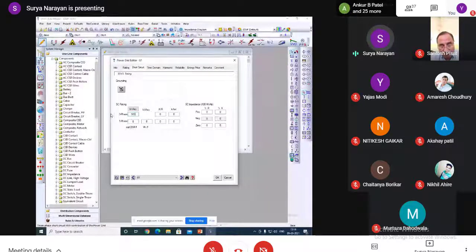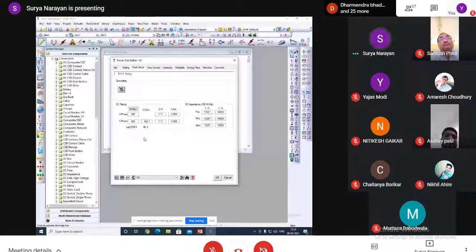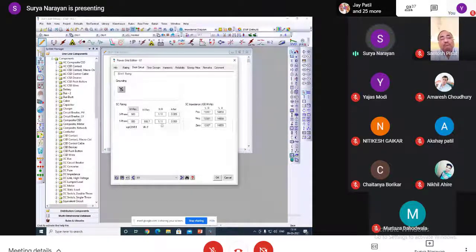If anyone has read power system analysis, short circuit analysis is required to calculate the fault current: if a fault happens, what will be the short circuit current. Okay, X by R ratio: here I have taken an assumed value. There is no certain value I have taken.